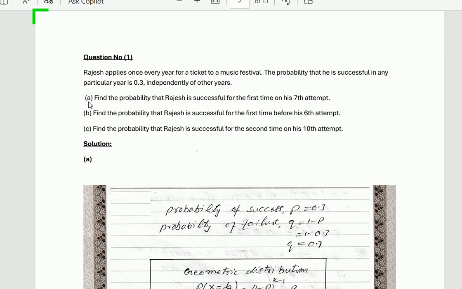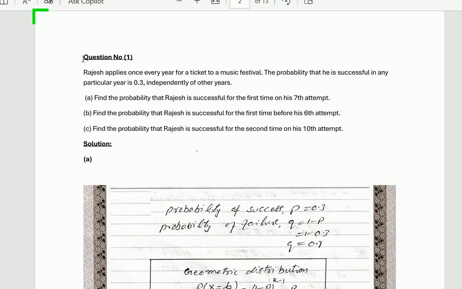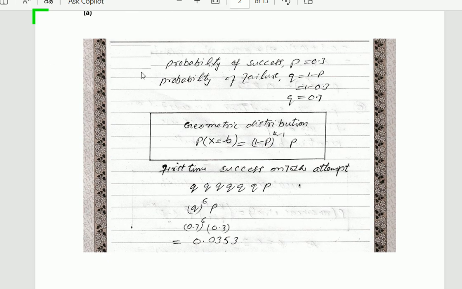So let's start with part A of this question. First of all, the probability of success is 0.3, as given in the question statement. The probability of failure, we can find by this formula: Q equals 1 minus P. P is 0.3, so Q is equal to 0.7. This is about the geometric distribution, and the formula is P of X equal to K equals 1 minus P raised to the power K minus 1, into P. This is the formula for the geometric distribution.